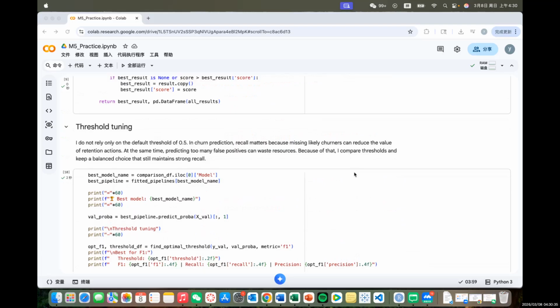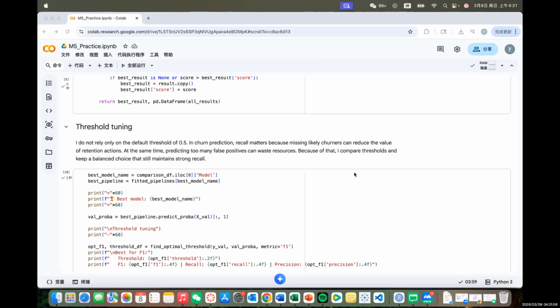Second, I used the local explanation methods, including SHAP and LIME. These methods are useful because they explain one customer at a time. So instead of only knowing the general pattern, we can also understand why one specific customer is predicted to churn. Third, I used the PDP to show how one feature can change the predicted churn risk. This made the model behavior easier to read and easier to explain.